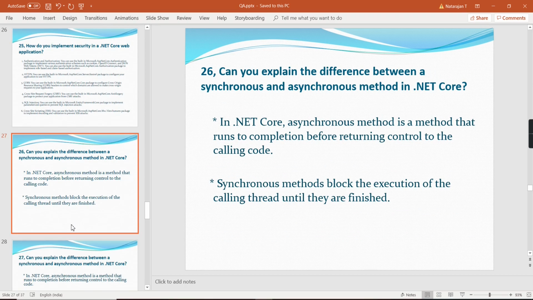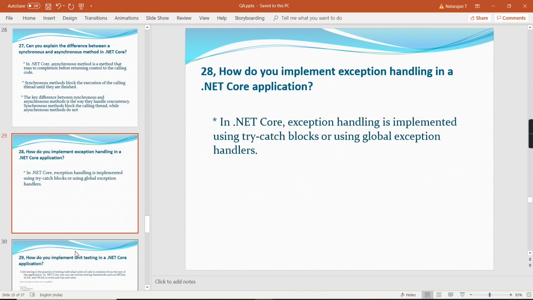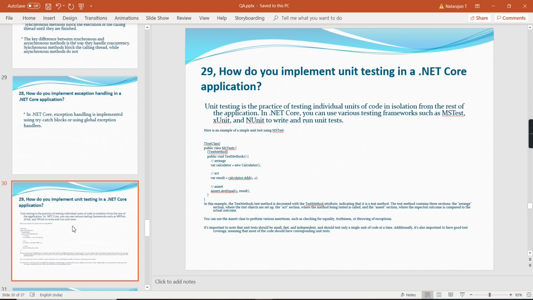Can you explain the difference between synchronous and asynchronous method in .NET Core? So in this .NET Core, synchronous method is a method that runs to completion before returning control to the calling code. Synchronous methods block the execution of the calling thread until they are finished. How do you implement exception handling in .NET Core application? So in this .NET Core application, exception handling implemented using try-catch blocks or using some global exception handler. How do you implement unit testing in .NET Core application?